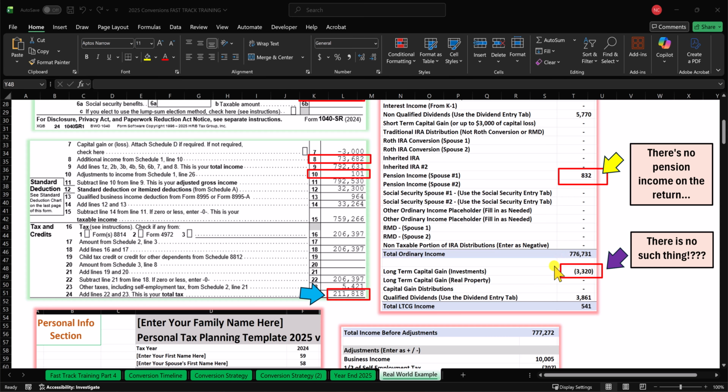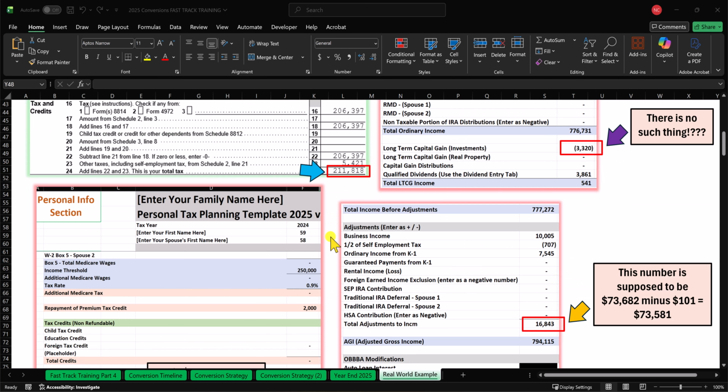Then continuing down the list, what is this right here? A loss in the long-term capital gains section? There is no such thing. What is the rule about net capital losses? If you have a net capital loss, whether that is from short-term or long-term, this item has to go in the short-term ordinary income section, and it's also limited to a maximum of $3,000 per year. So this item right here is completely in the wrong place, and it's also the wrong amount.